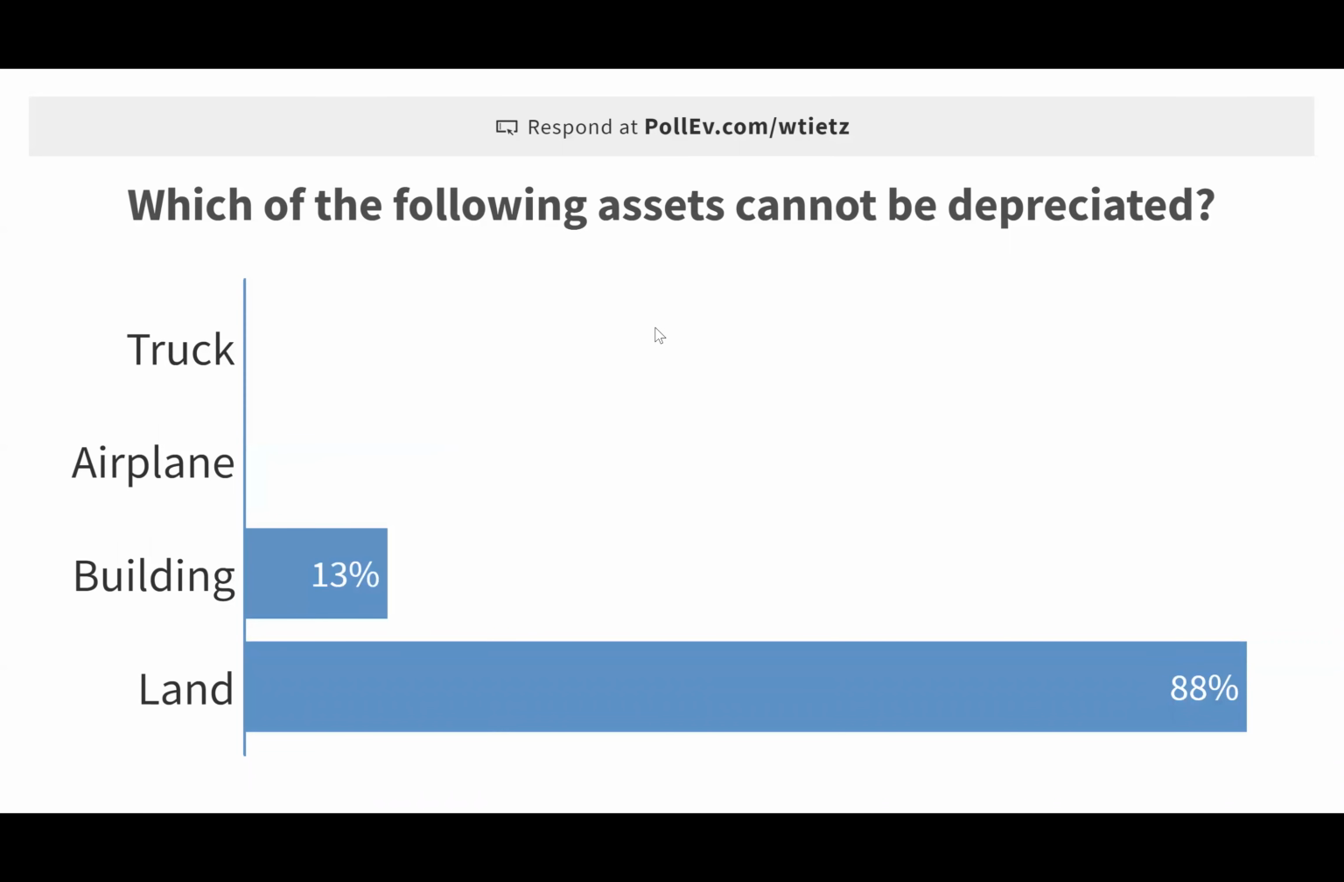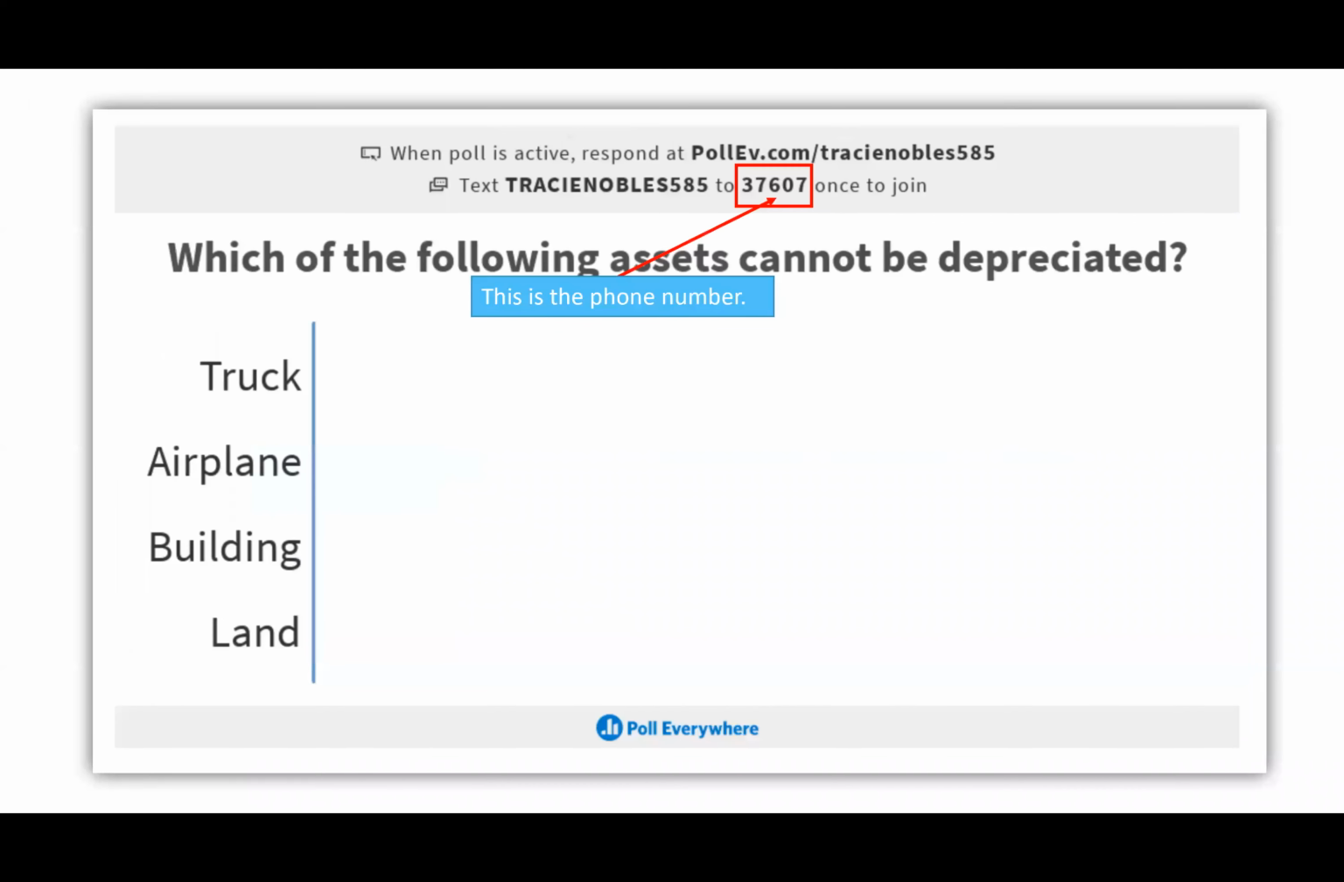So now there is also an option for you to use a texting service in addition to the web address. Wendy set up her poll with just the web address, but you can also activate the poll so that your students could use a text messaging service. The phone number that they would text to is listed there on the screen for your students. That 37607 would be the phone number that your students would text to. And then they would text your code, and my code is Tracy Nobles 585.